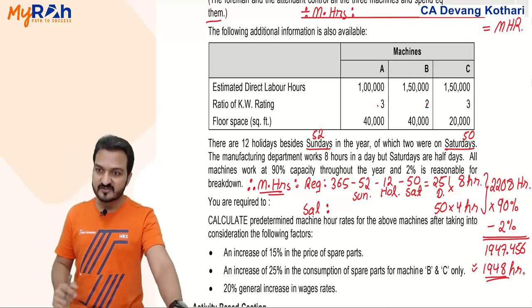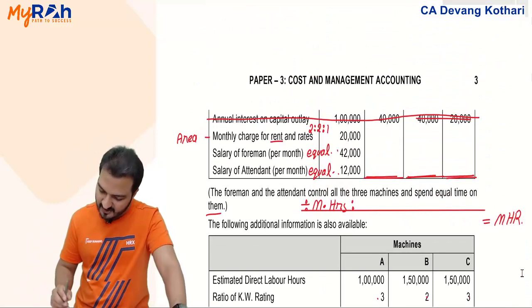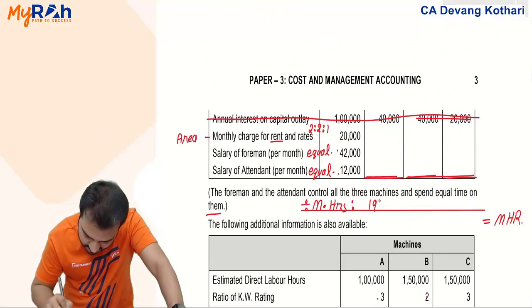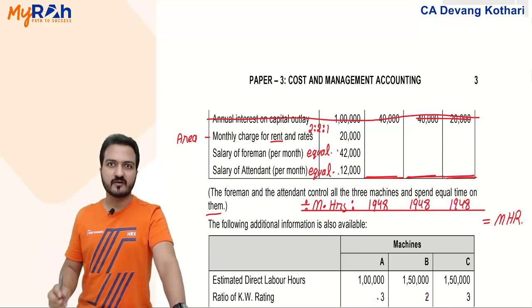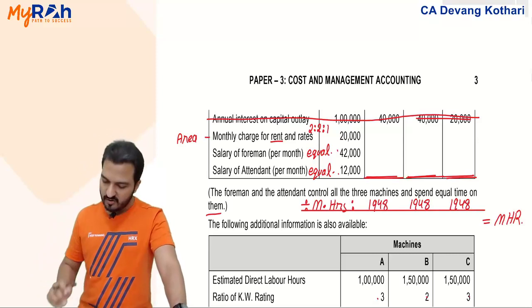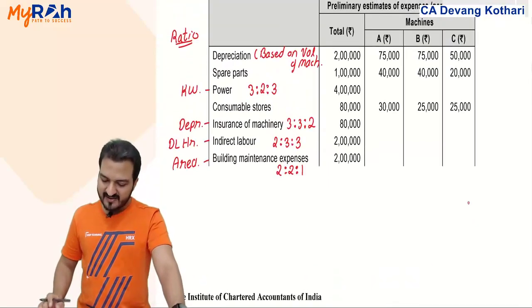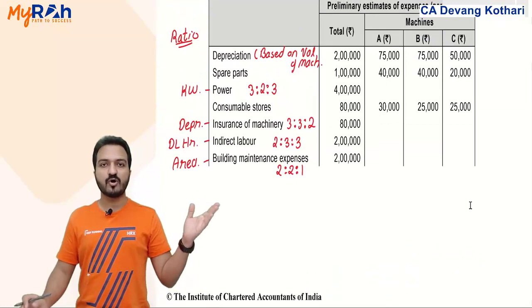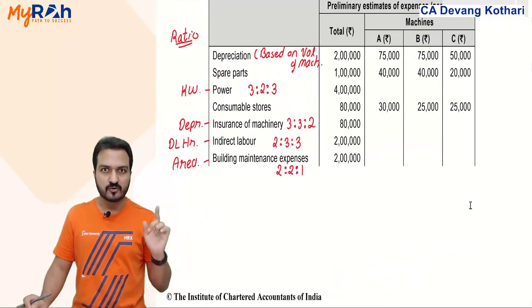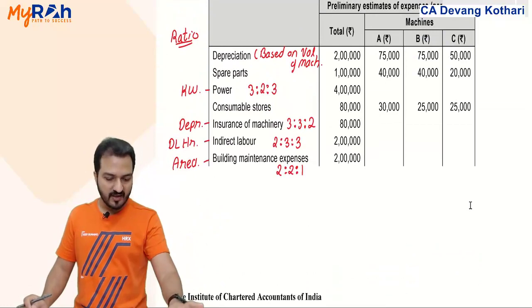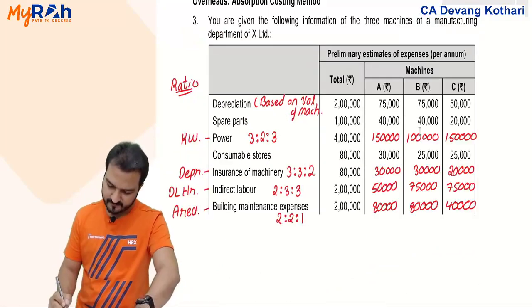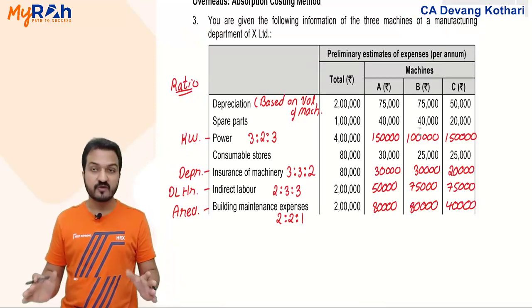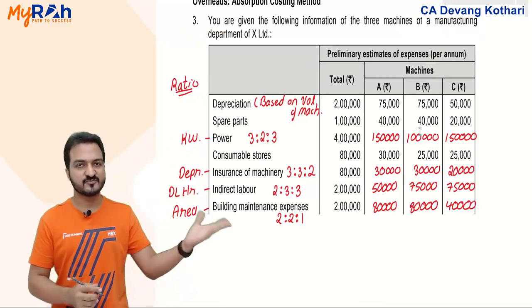Now this 1948 hours is my machine hours, which I will divide in every machine, and that should give me the machine hour rate. Now all we have to do is apply these ratios, split the common cost according to the ratios and get the totals. I'll just make those calculations very fast. So if I split them according to the ratios, this is what I get.